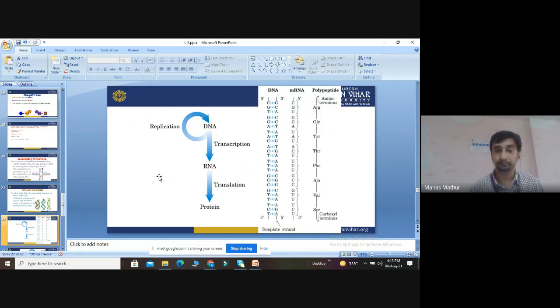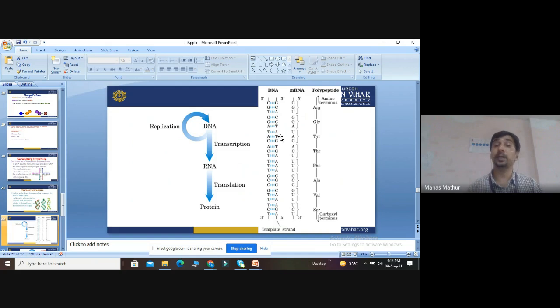Now, replication of DNA, you studied. DNA to RNA is called transcription, that we studied. RNA to protein is called translation, we studied. These are the DNA strands, 5' to 3', 3' to 5'. When it is G, its complementary is C. When it is T, it is A. When it is A, then it is T. We call this complementary base pairing between 5' to 3'.